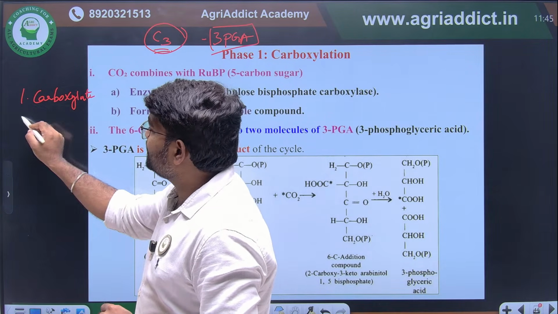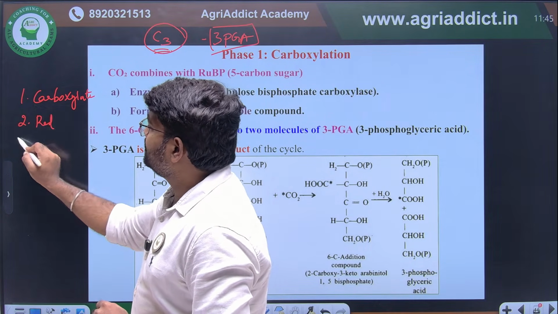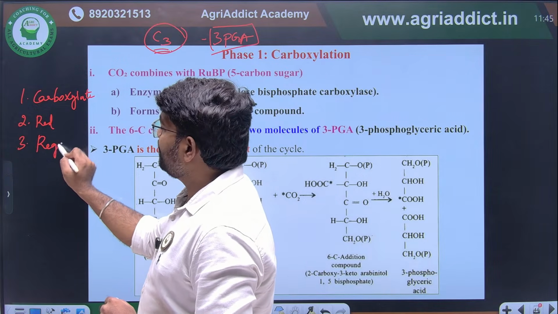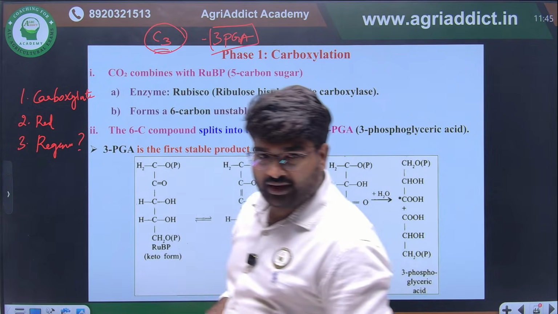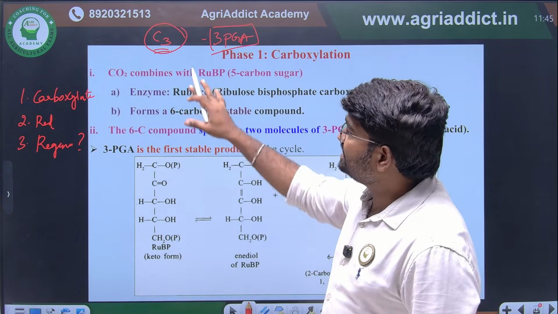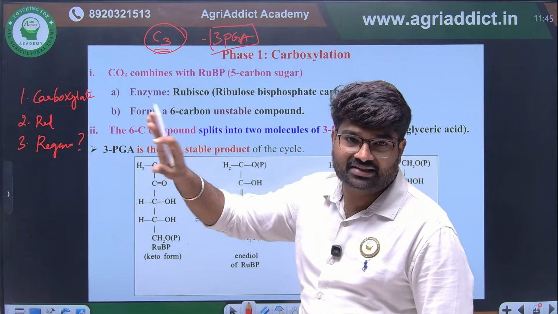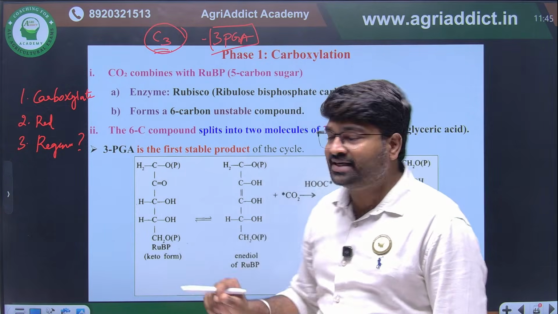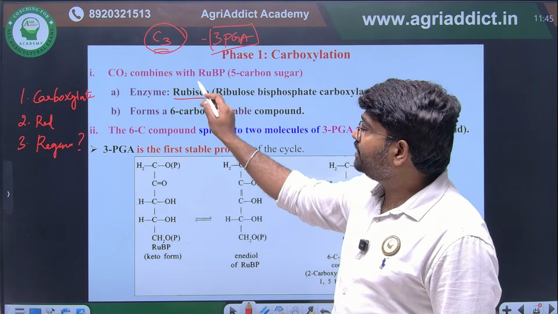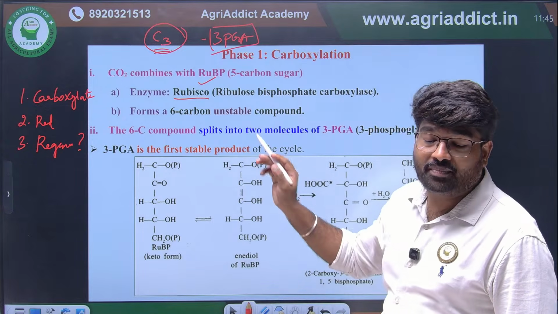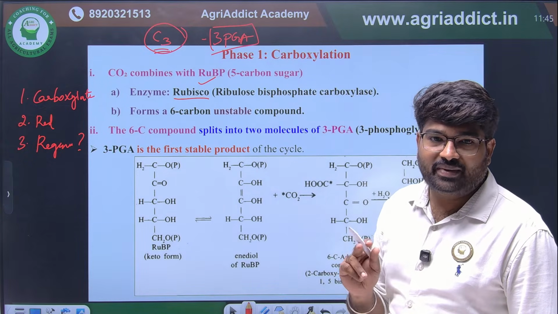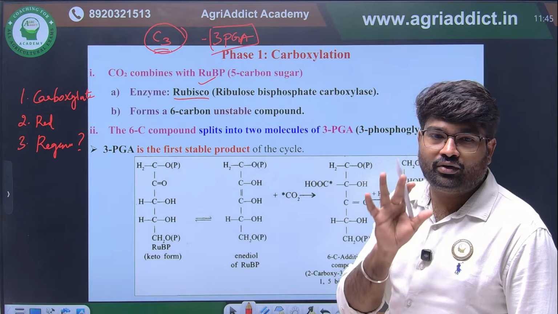Second is reduction. Third is regeneration. What will be regenerated? Everything we are going to see now. So the first CO2 acceptor in the C3 cycle is, sorry, RuBP. RuBP is the first CO2 acceptor molecule.